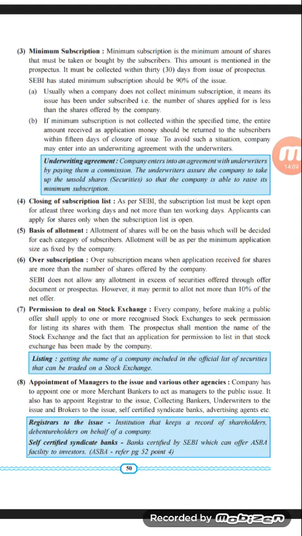So the underwriter will come into an agreement with the company, and accordingly the unsold shares will be sold to the underwriter, and they will provide the capital to the company for the minimum subscription. Fourth point, closing of subscription list.